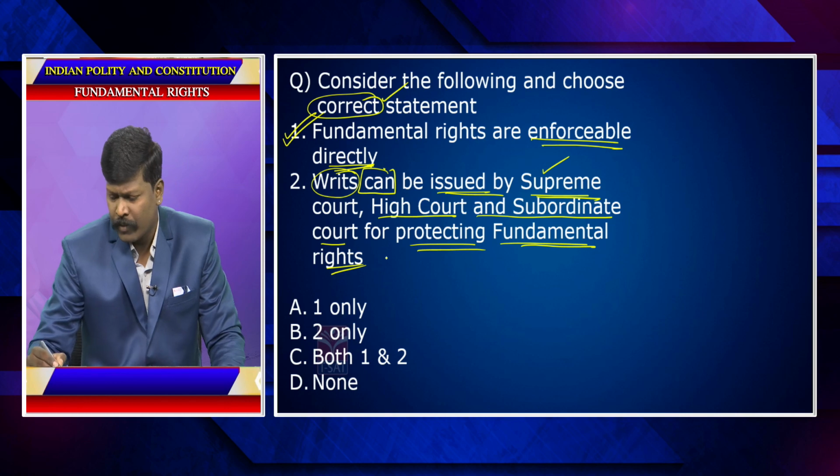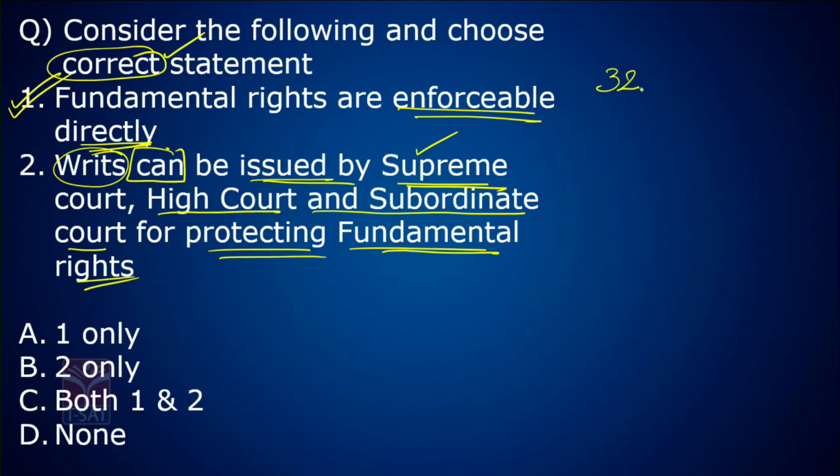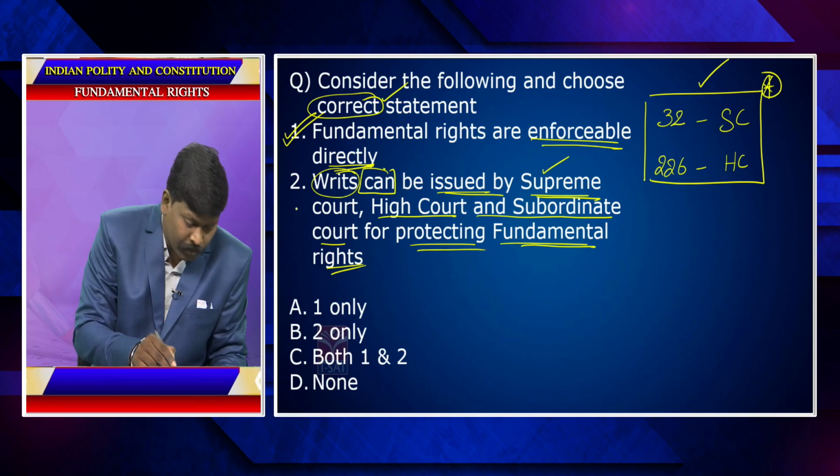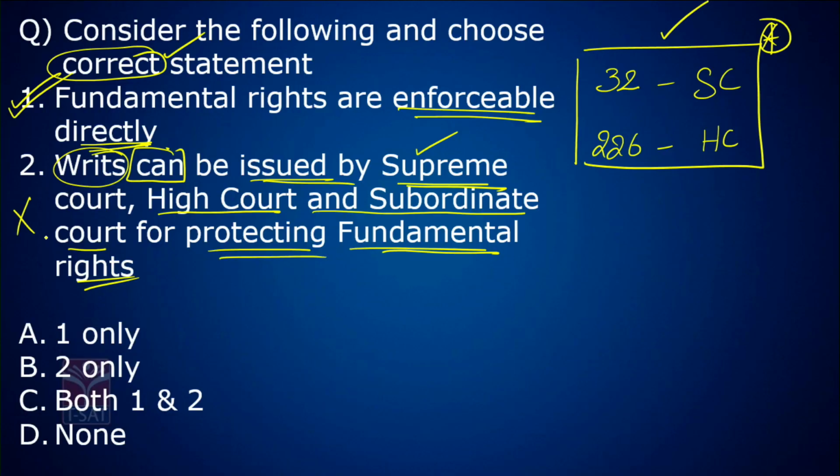See, we all know as per Article 32 of the Constitution and as per Article 226 of the Constitution, the Supreme Court and High Court can come up with writs in protection of fundamental rights. We have studied about this. When a person studies only this, he will think this is wrong. But when an aspirant studies the Constitution thoroughly, he will see can, and he will say this is correct.